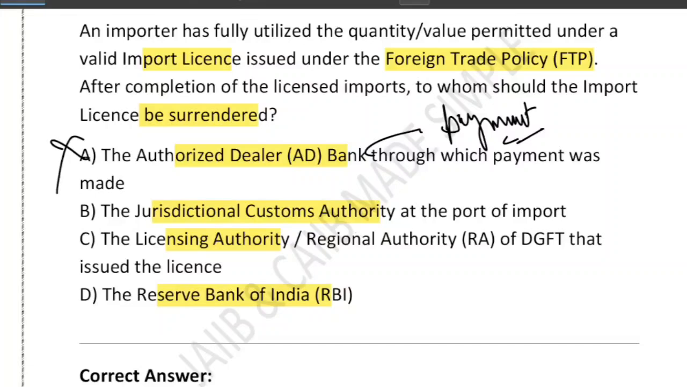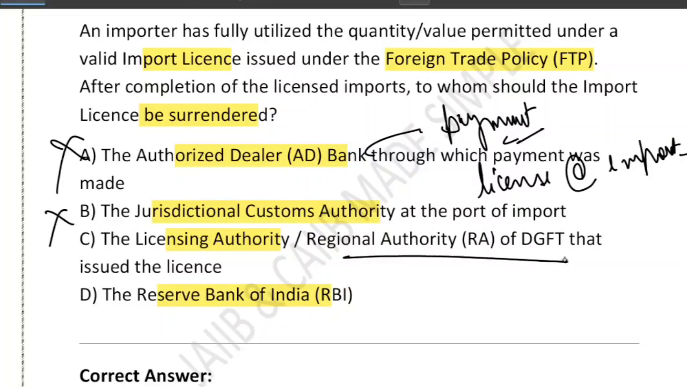What about the jurisdiction custom authority? Remember, the custom officer only checks your license at the time of import, to see if the goods you are importing match what is allowed, but they are not responsible for taking the license back. So B is also wrong. What about C? That is the DGFT regional authority. Yes, this is the only correct option because the license begins and ends at the DGFT. And what about D? RBI controls foreign exchange rules but has no role in receiving or collecting the import license. So option D is also wrong.